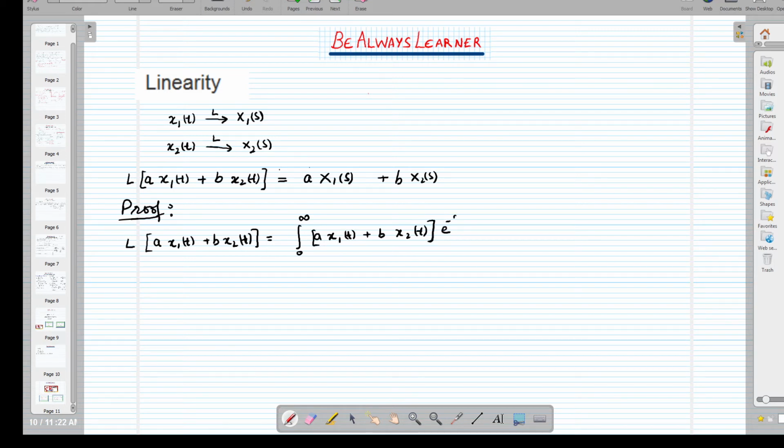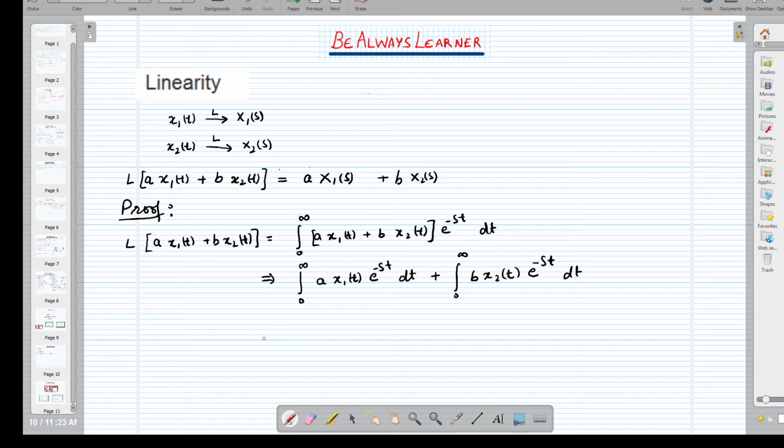By definition, we can write e to the power minus st dt. Now, we can open up the bracket and we can write 0 to infinity a x1(t) e raised to the power minus st dt and plus integration from 0 to infinity, that is b x2(t) e raised to the power minus st dt. That's how we can write.